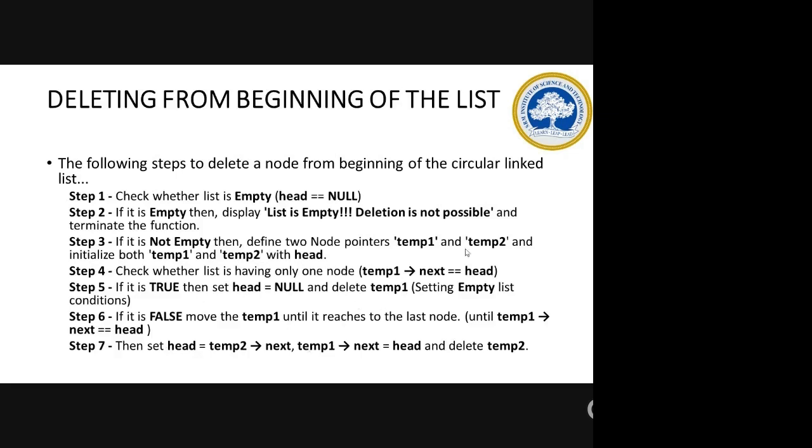So you need two pointers: one for deleting the first node and one for moving till the last node. And these two pointers will be in use only if there are multiple elements in the list. Otherwise, it is enough if you use only temp1. Clear now? Do I need to explain it once again or is it clear? Okay.